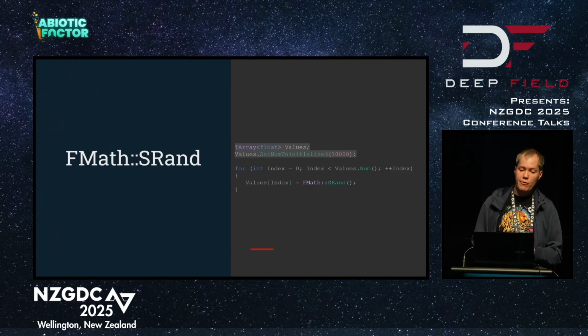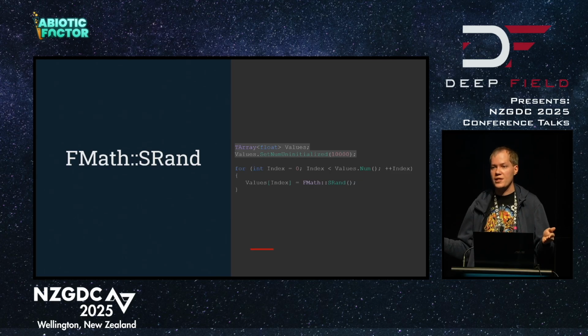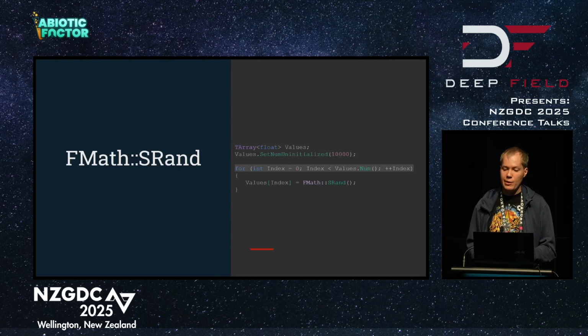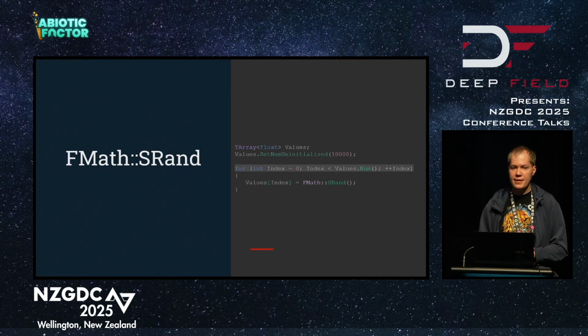Let's say that we have an array of 10,000 random floats here. We want to populate this array, so we would loop through it in the traditional way, fill it full of random values, and then we're good. We have an array of 10,000 random values. But if we want to run through this loop again and generate the same array of 10,000 random values, we wouldn't be able to, right? Because it's a non-deterministic function.